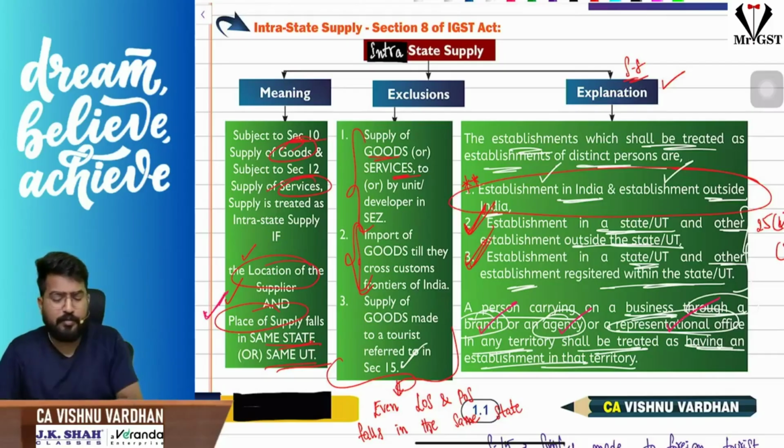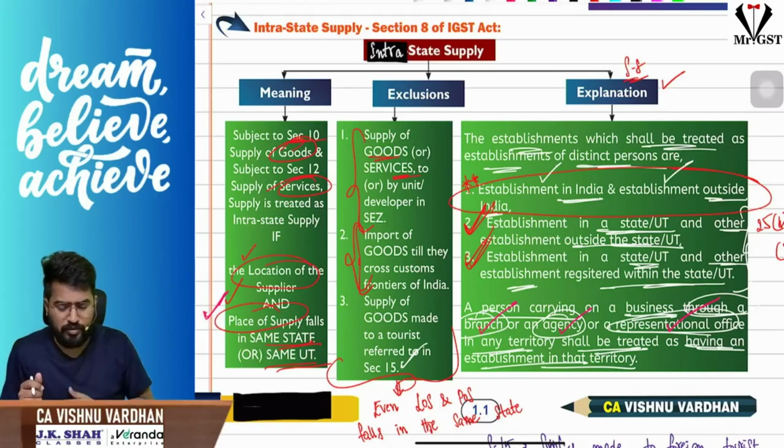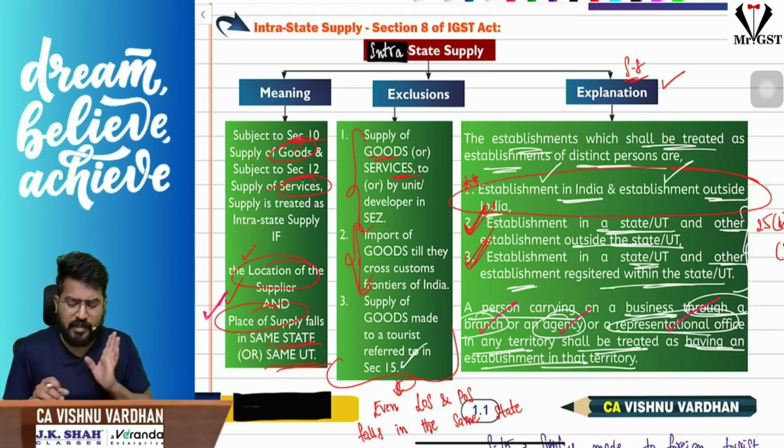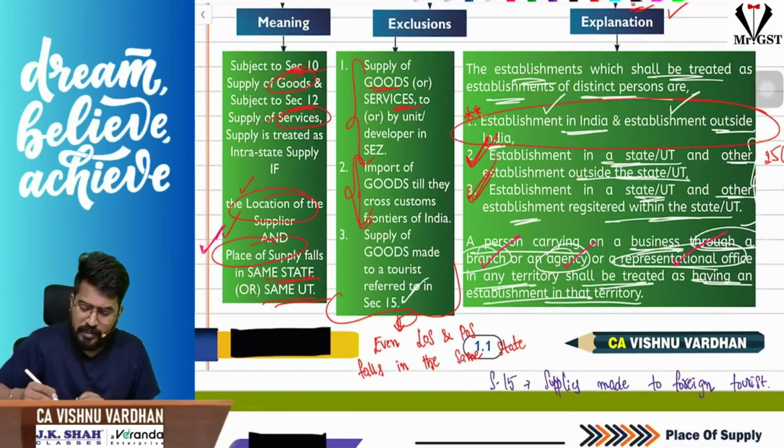What and all cannot be called as intrastate supply, sir? As I already told you: supply made to SEZ or SEZ units or developers, import of goods, and supply of goods made to a foreign tourist referred in section 15. In these cases, please understand, even the location of supplier